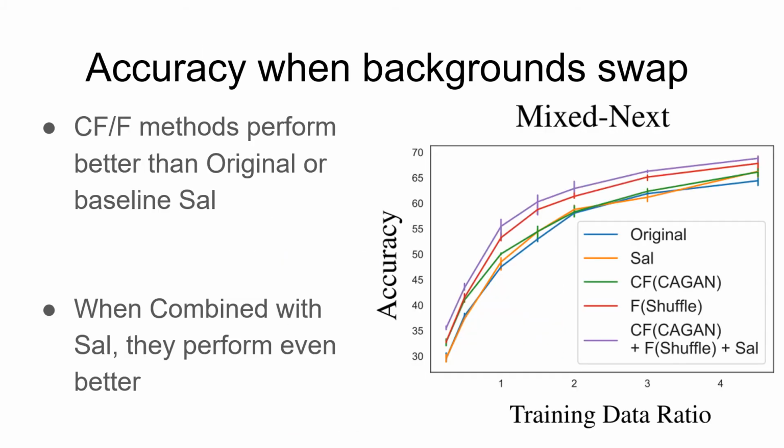Here we show the accuracy of our models. The X-axis shows how much data we use to train our models, and the Y-axis is the test set accuracy. So here the higher the better. Our baselines are original, the blue one, and saliency, the orange one. We show our methods counterfactual, the green one, and factual, the red one, all outperform the blue and orange curves. And our combination, the purple one, outperforms baselines even more.